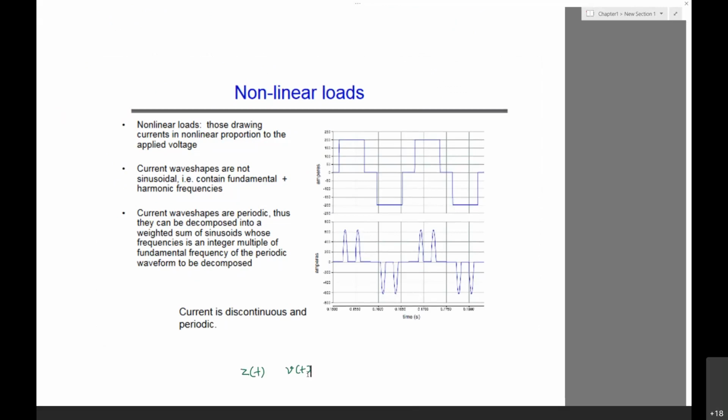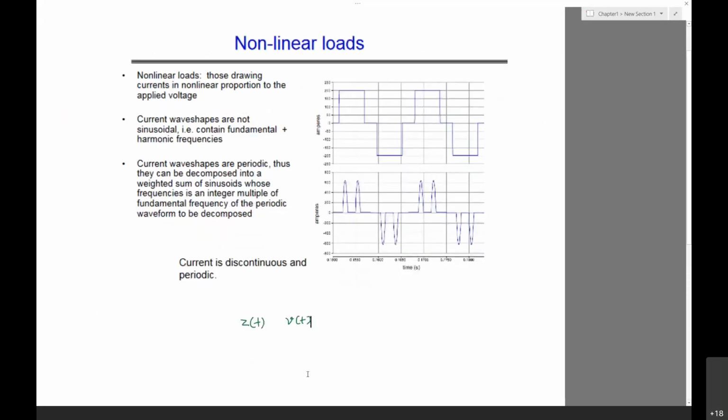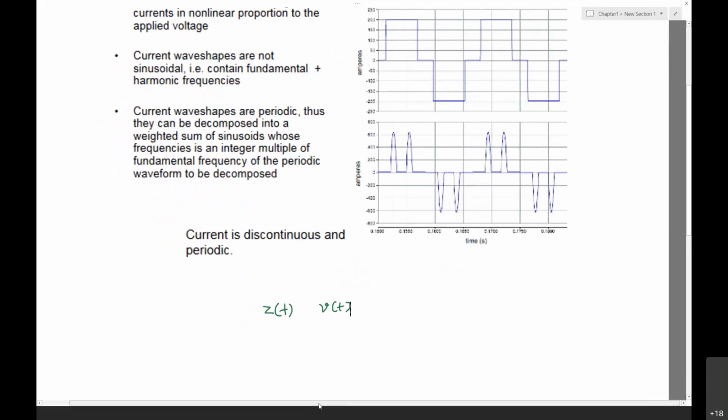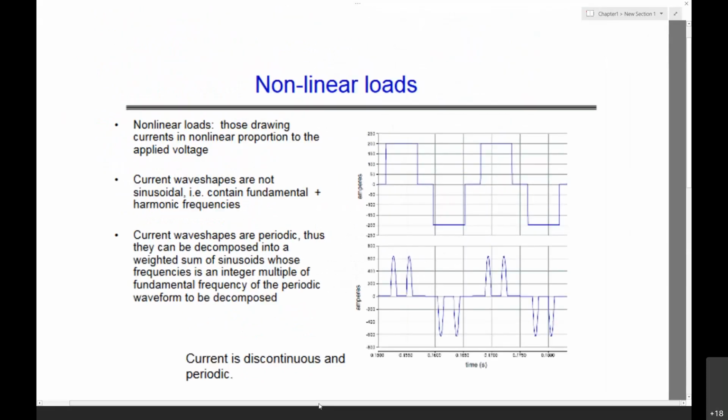If it is not linearly varying with the applied voltage, then it is nonlinear. In this slide, we can see that a nonlinear load draws current that is nonlinearly proportional to the applied voltage.